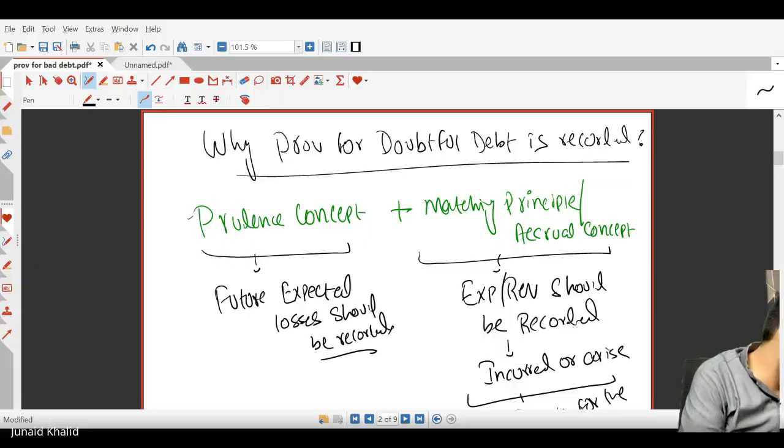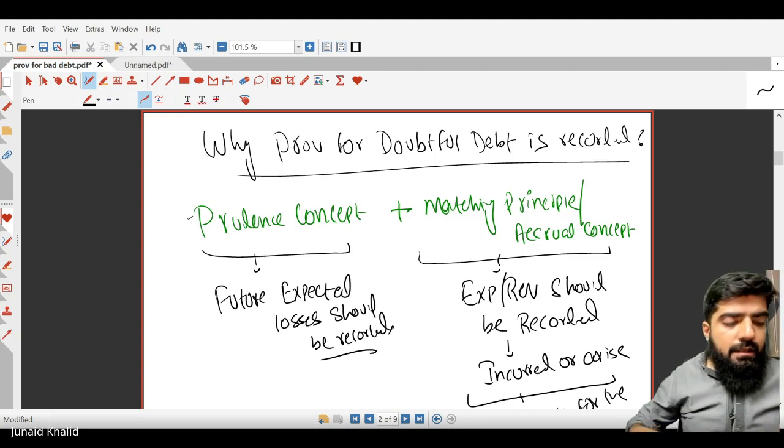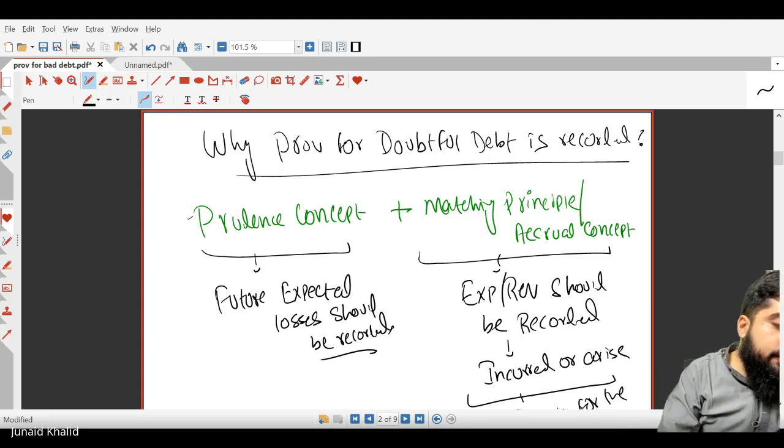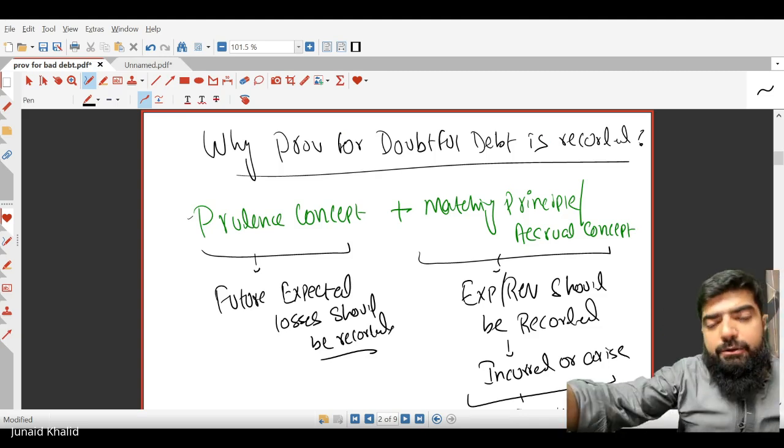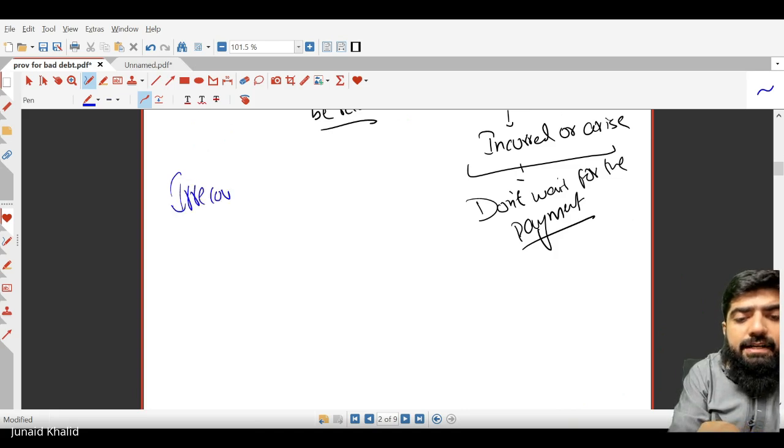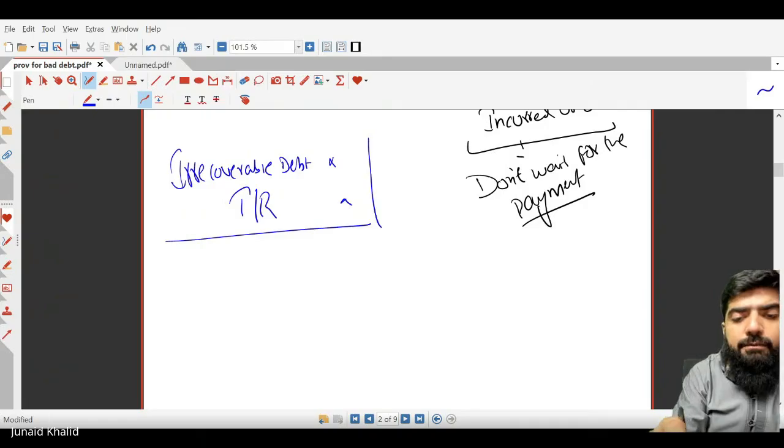Are you clear with this one? Yes, sir. Okay, now one more thing: if we have written off a debt, Ammar, can you please let me know the accounting entry to write off the debt? So, sir, to write it off, I would say bad debts debited and the person credited. Very good. Irrecoverable debt is debited and trade receivable is credited, right? Yes. This is going to be the accounting entry to write off.